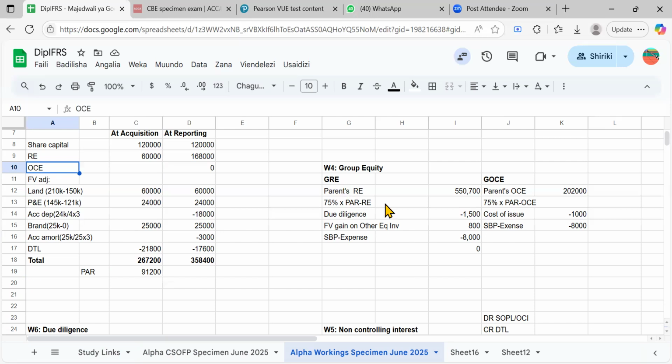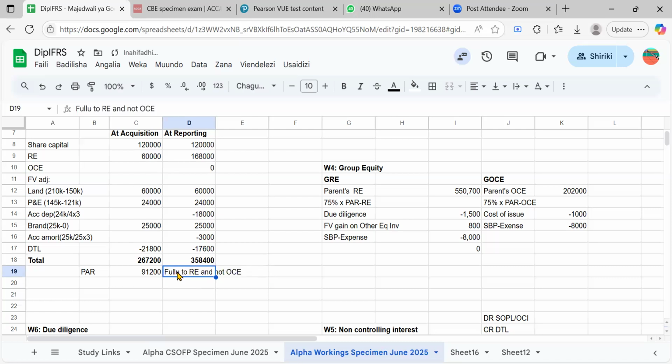So when you distribute them here, you would have to know what to put here and what to put here, right? But for this question, it's obvious that this is fully related to retained earnings.